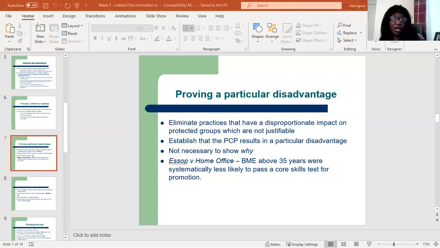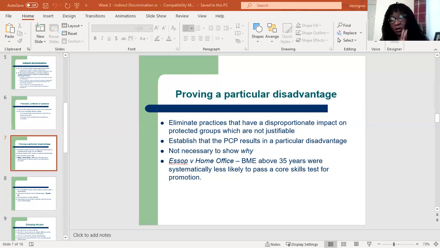The employment tribunal held that the claimants had to prove why they failed the test. But on appeal, it went up all the way to the Supreme Court. It rejected that and said that the law does not require that proof. The law does not say that they have to show the reason why.